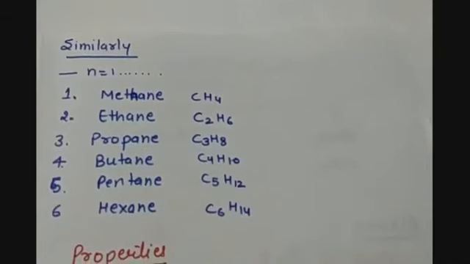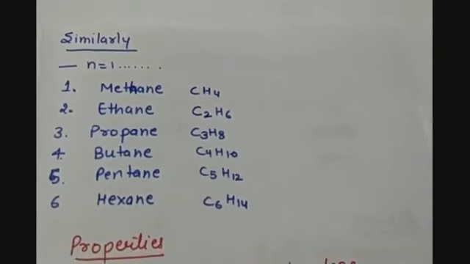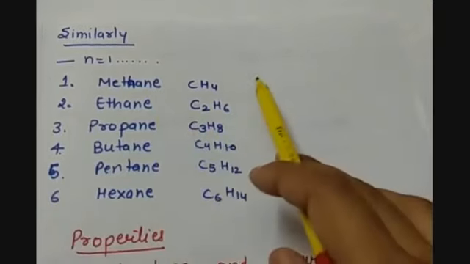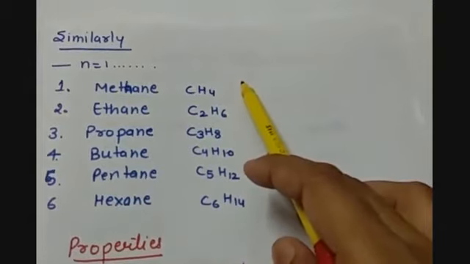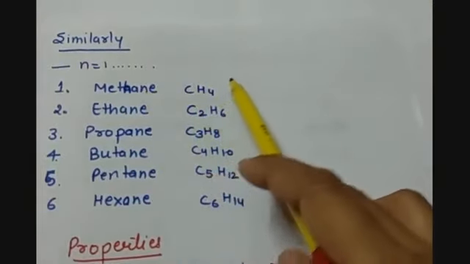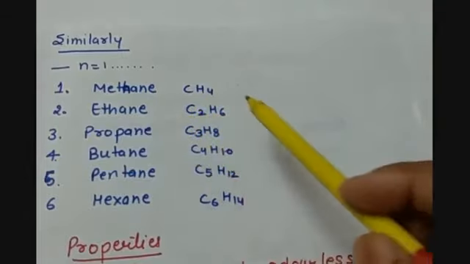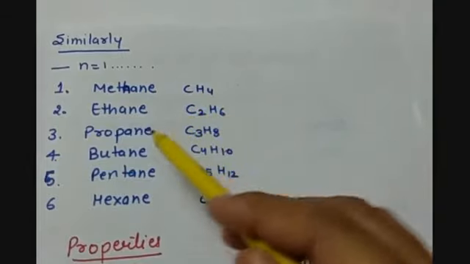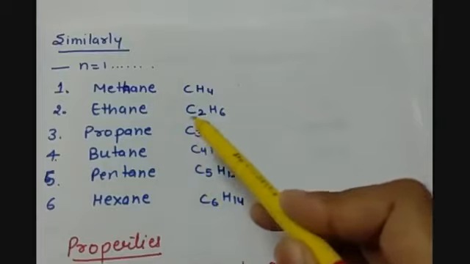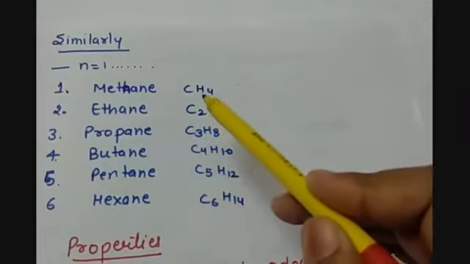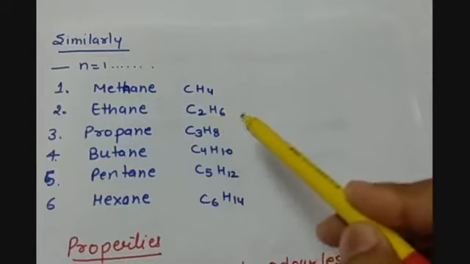If we increase the number n from 1 and so on, then when n is 1, that saturated hydrocarbon is called methane, which has a formula of CH4. When carbon atoms are 2 in number, then it is called ethane. Eth means the number of carbon atoms is 2, C2H6.